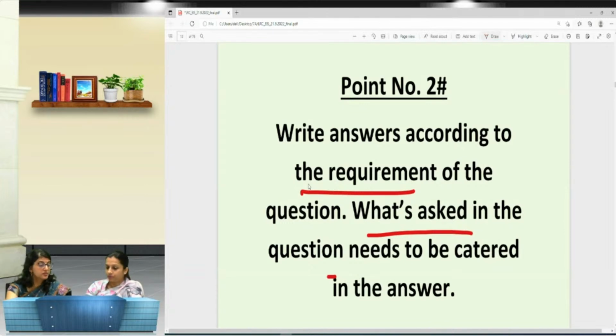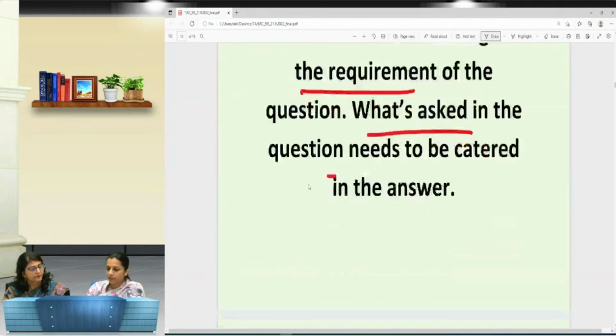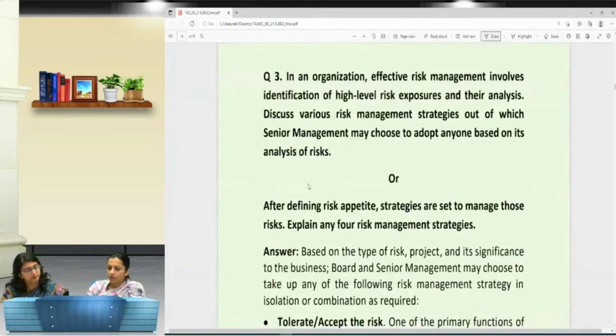Just to mention here, many times the question comes, what are the benefits of, say, any process? And students write the correct mistakes. So you have to see what the question requires. So the next question on the basis of that, and Mr. Krishna, it is the answer to your question also.